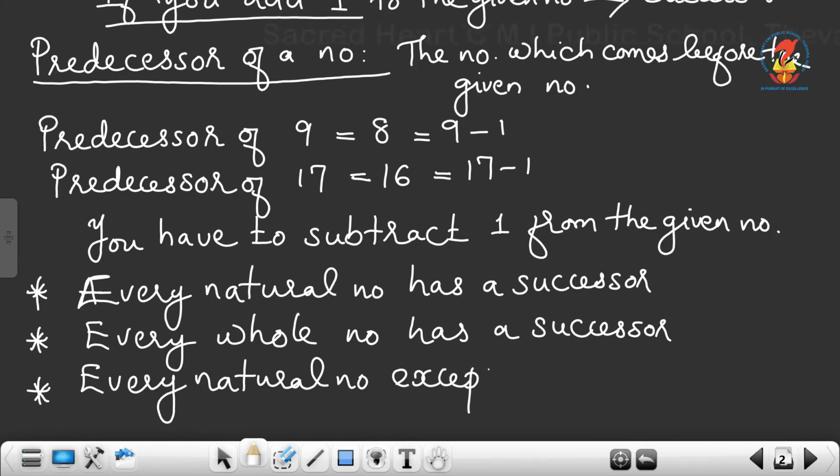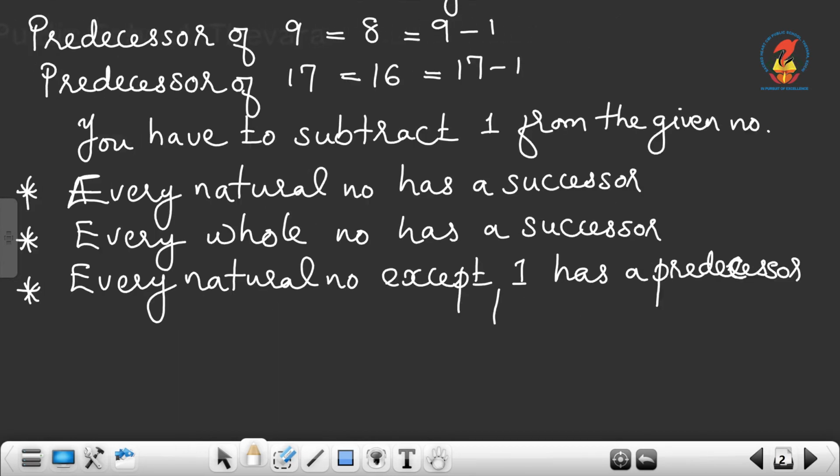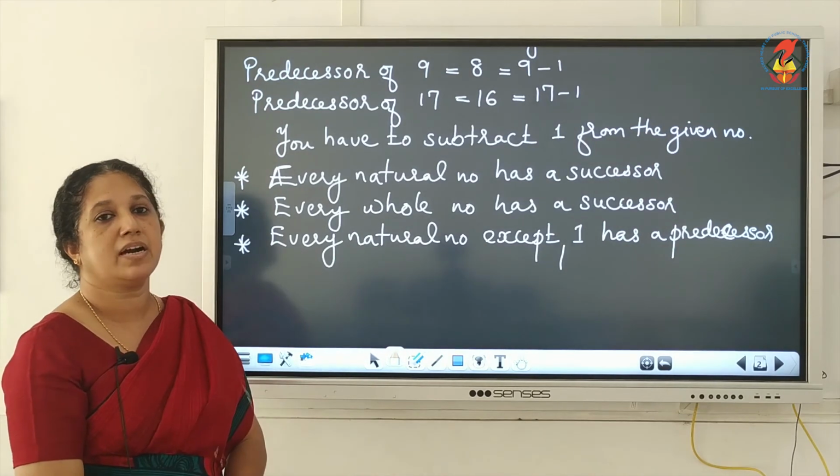Then every natural number except 1 has a predecessor. So, the natural number 1 has no predecessor.